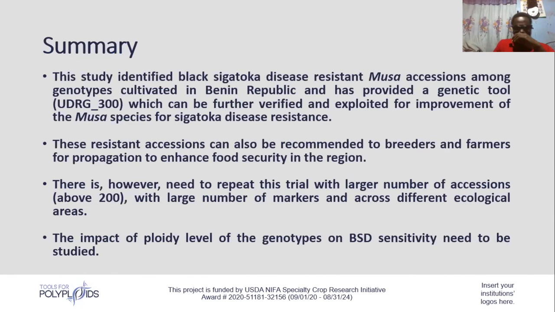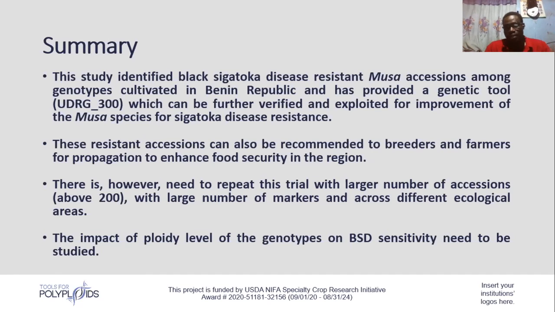In summary, this study has identified blood circulatory disease resistant genotypes among Musa cultivars, and has equally provided genetic tools which can be further verified and exploited for future breeding purposes. Also, these resistant accessions observed in this study can be recommended to farmers and to breeders for propagation to ensure food security in the region. In spite of the milestone achieved in this study, because before now it wasn't known that any accessions were actually resistant, it was not classified.